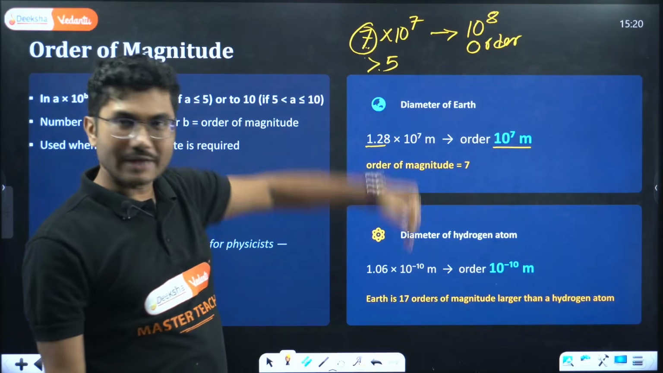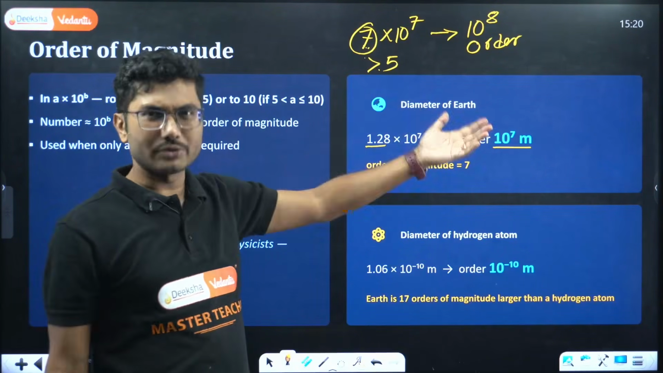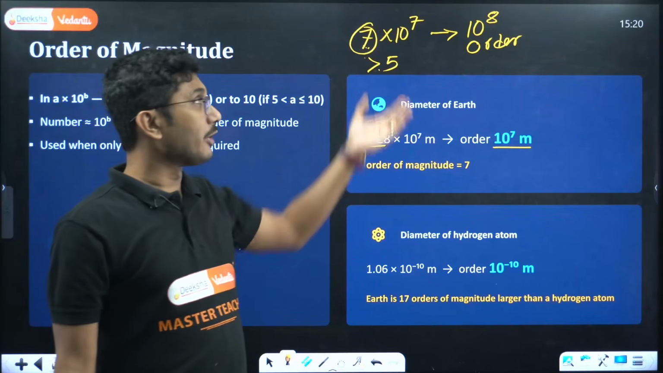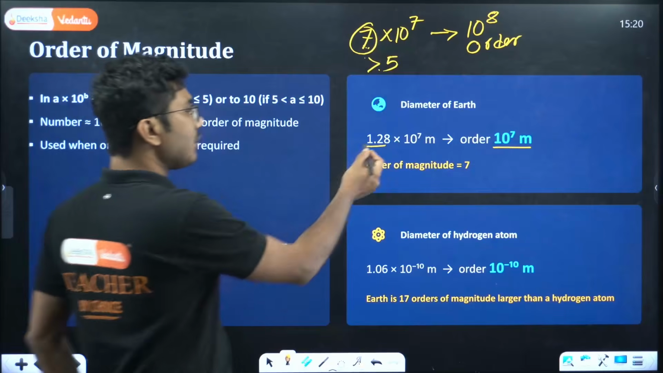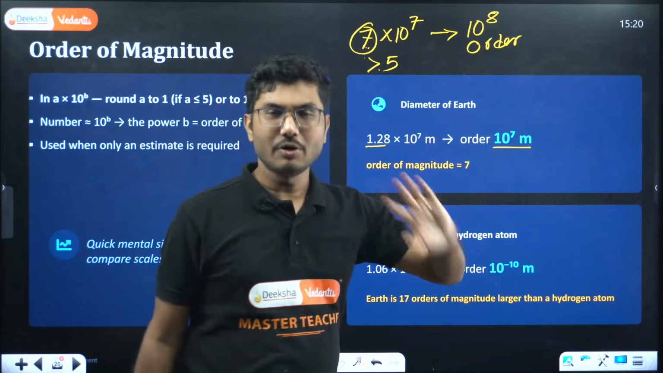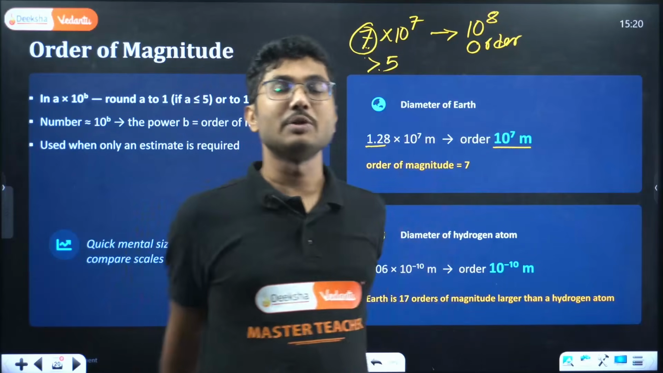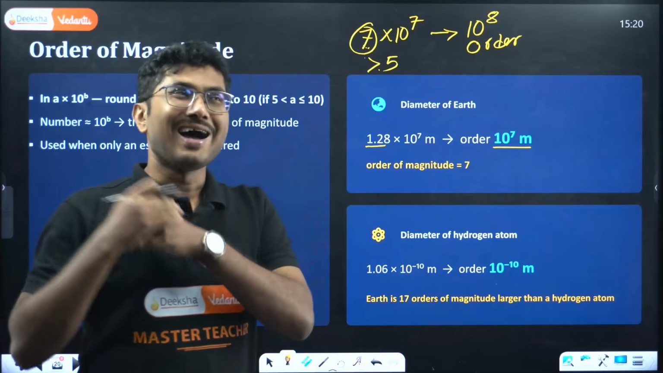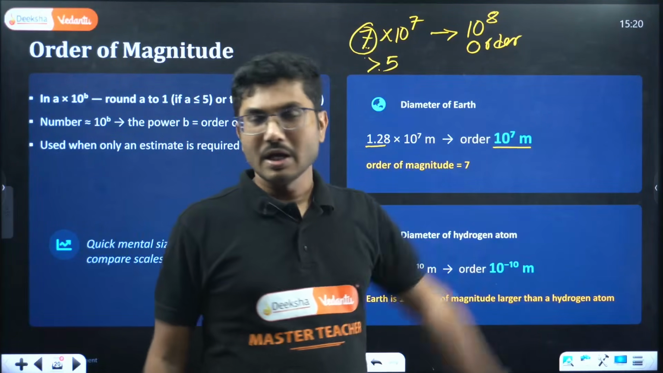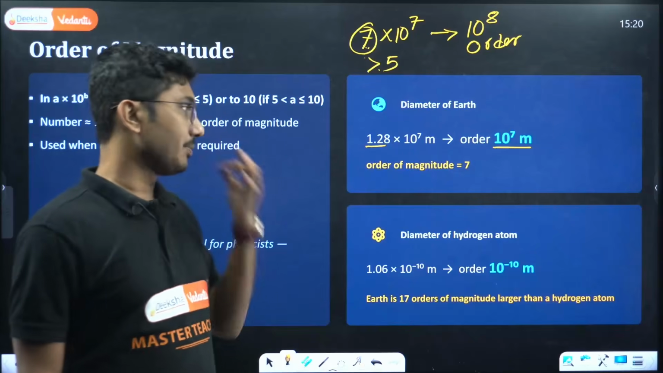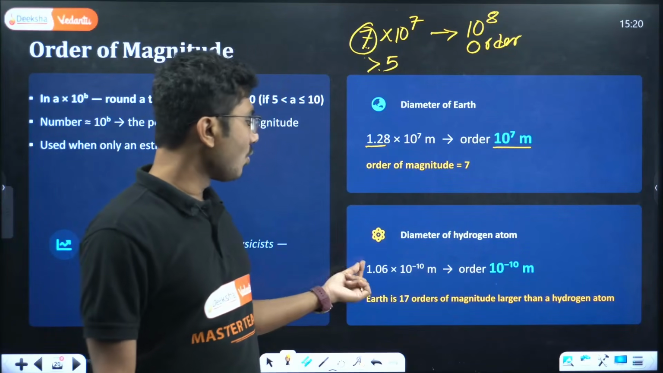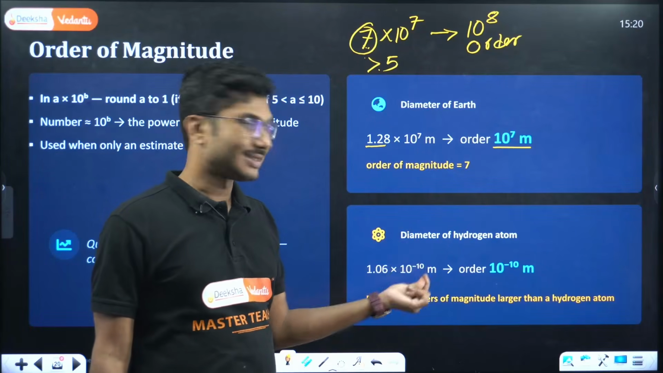But if the number is less than or equal to 5, then we use the same order as the original. Here 1.28 is less than 5, so we will use order 10 to the power 7. So the diameter of earth is of the order of 10 to the power of 7 meters. This is an approximate representation. It is not giving you the exact value, but it gives you the closest 10 to the power representation. Diameter of hydrogen atom is 1.06 into 10 to the power of minus 10 meter.